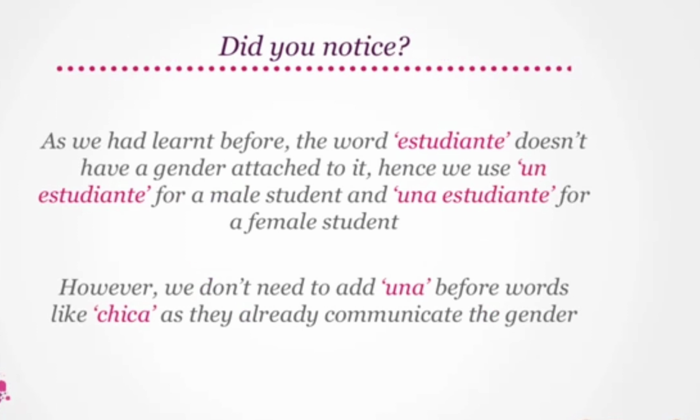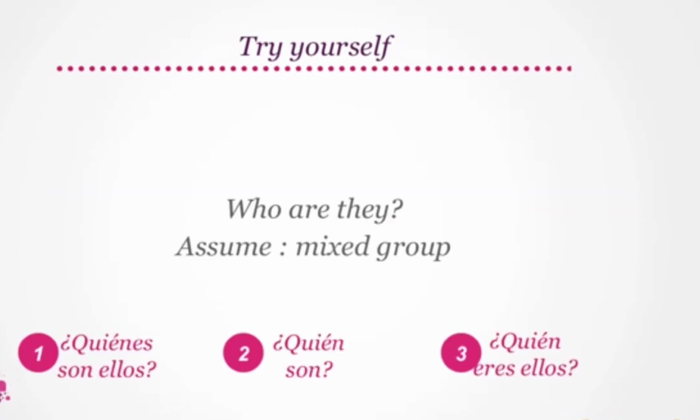Did you notice? As we had learned before, the word estudiante doesn't have a gender attached to it. Hence, we use un estudiante for a male student and una estudiante for a female student. However, we don't need to add una before words like chica, as they already communicate the gender. Great!